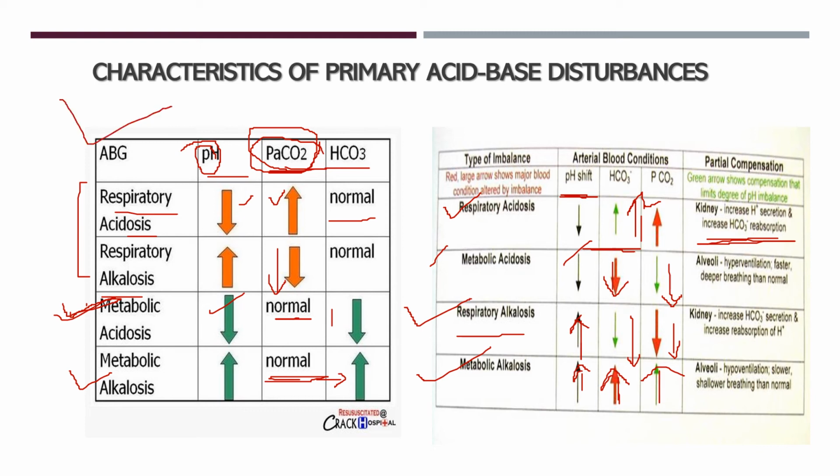So in the first picture we are seeing a simple condition where respiratory acidosis and alkalosis or metabolic acidosis and alkalosis have just happened, and in the second picture we are seeing how our body is trying to compensate. So in respiratory acidosis, the kidney will try to compensate, that's why the bicarbonate level will be raised. In metabolic acidosis, our lungs will try to compensate, will wash out more carbon dioxide, so the PCO2 value will be less. In respiratory alkalosis, again the kidney will try to compensate, so bicarbonate concentration will be low. In metabolic alkalosis, the respiratory system will try to compensate, so the PCO2 value will be raised.